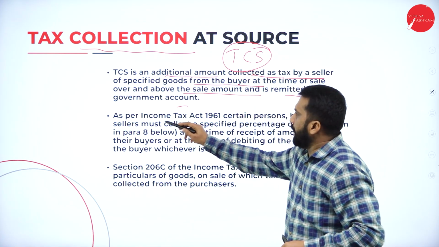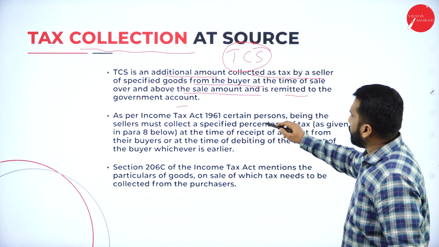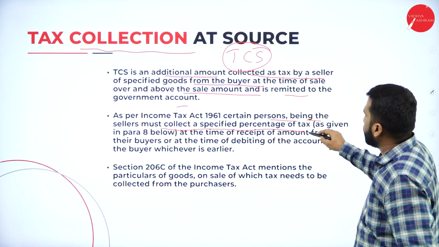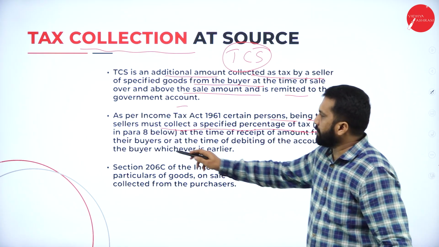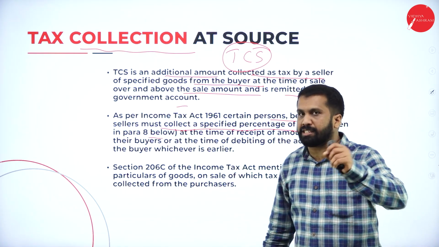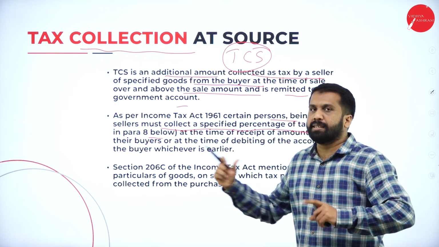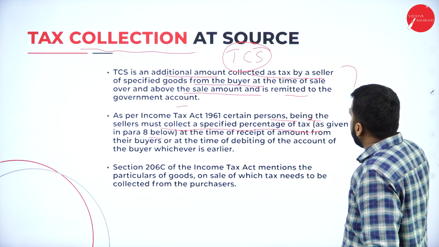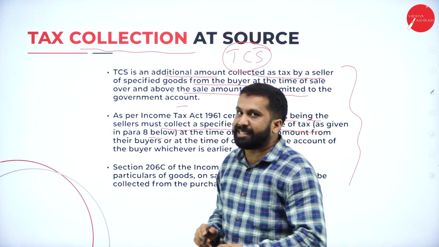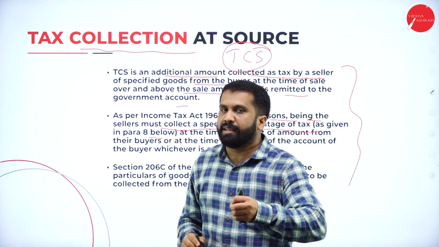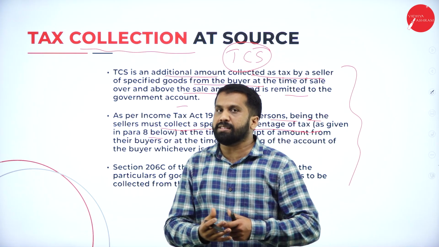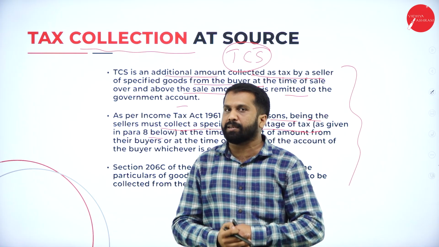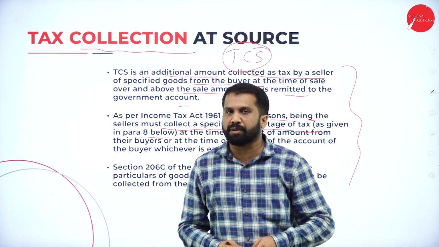As per the Income Tax Act 1961, certain persons being the seller must collect a specified percentage of tax as given in para 8 below. This is as per the income tax, and the same thing is taken here, so don't go into detail. TCS means, remember, whatever tax is collected by the seller from the buyer is called TCS. His duty is to deposit the tax amount to the government on specified goods.